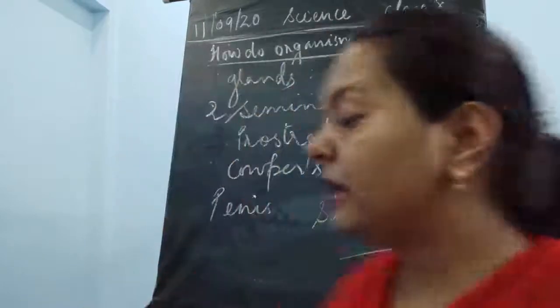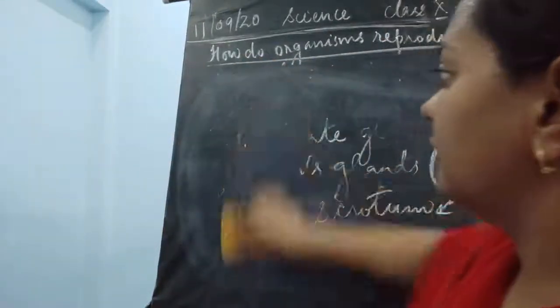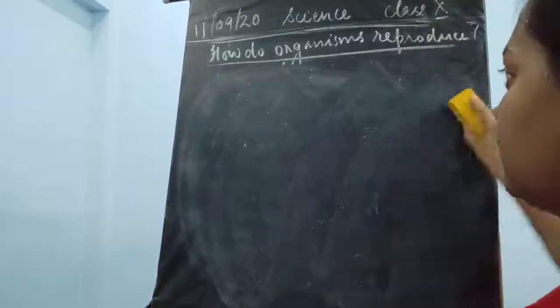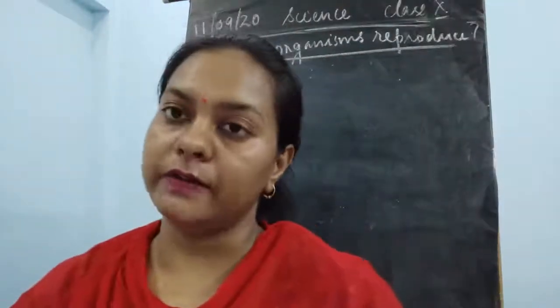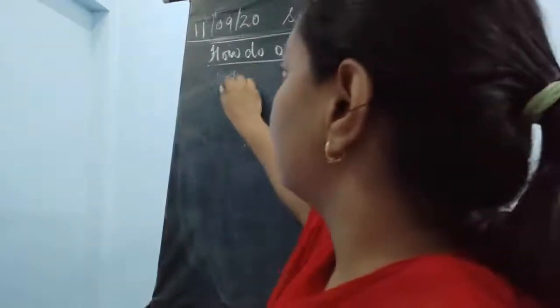There are two main functions of this gland. It is responsible for the production of the sperm, the male gamete.